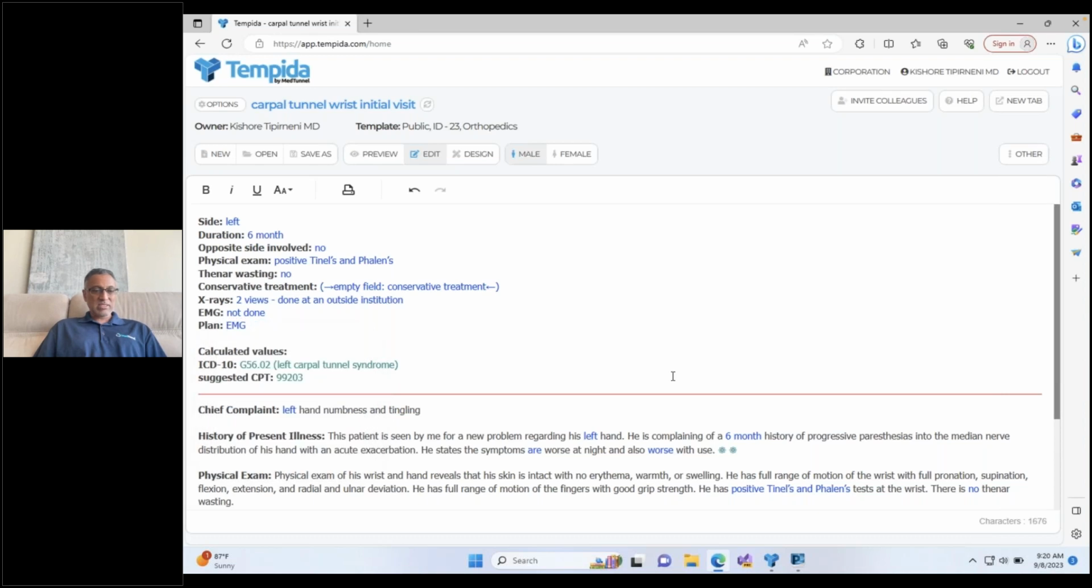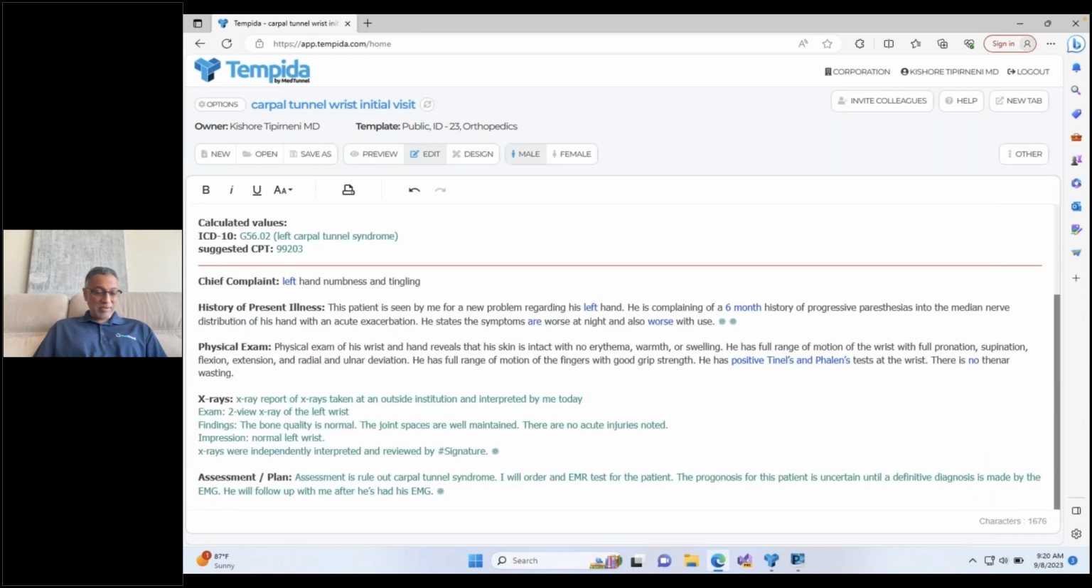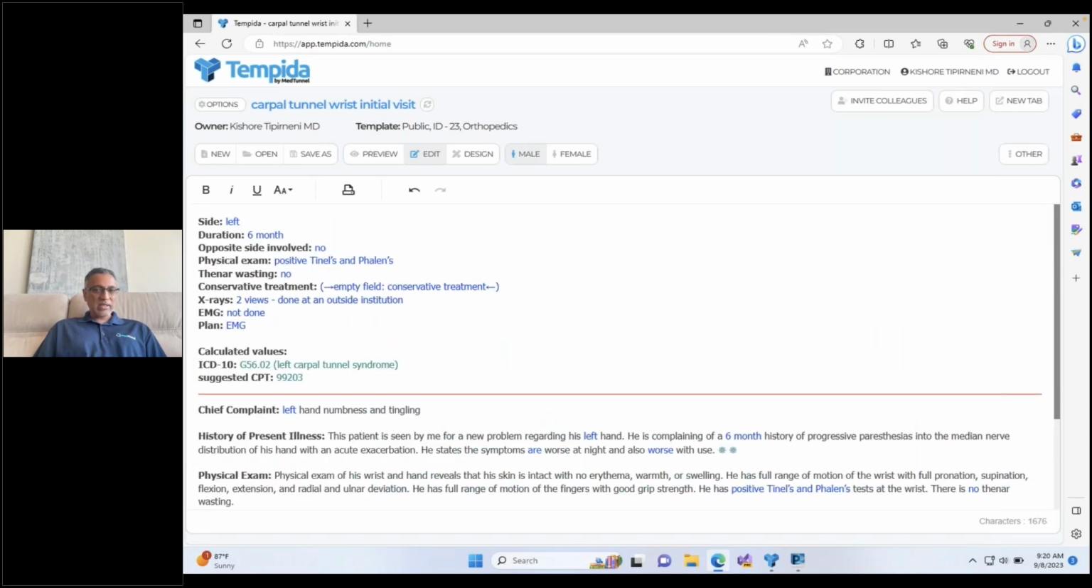Under my plan, I'll select EMG, and that part of the note changes to reflect that. So literally, this note that would have taken me a couple of minutes to dictate, I can get done in 10 seconds just by selecting the variables and letting Tempida's AI generate the note for me. So now once this note is generated, how does it get into my EMR system? That's where the second component of Tempida takes over.